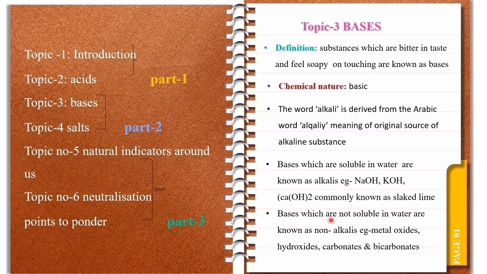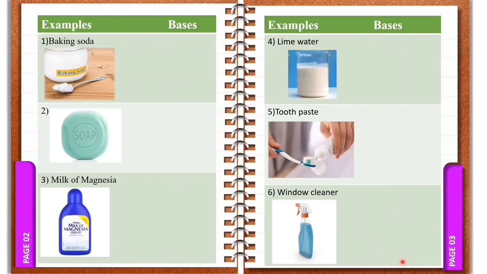Bases which are not soluble in water are known as non-alkalis. Examples like metal oxides, hydroxides, carbonates and bicarbonates. Oxides containing oxygen group, hydroxides containing OH group, carbonates containing CO3 group, bicarbonates containing HCO3 group. Here I have listed few examples of bases.